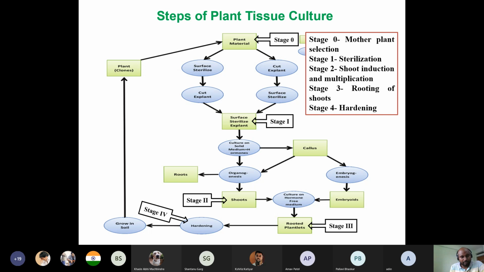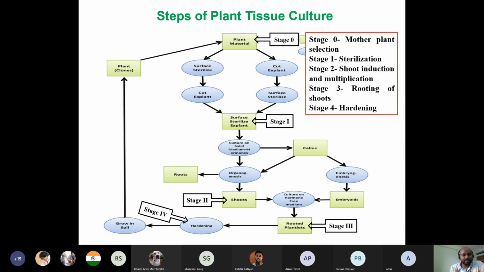One thing you have to keep in mind in plant tissue culture: whenever you are taking some part for growing the plant, it will be named an explant, whatever it may be. It may be stem, leaf, whatever, it will be called an explant. So whenever I use the term explant, understand that I am talking about the material already taken from the mother plant. Now I am going to culture it.